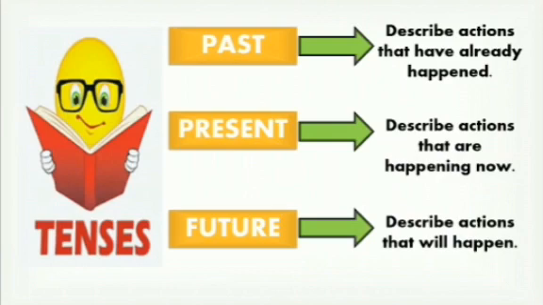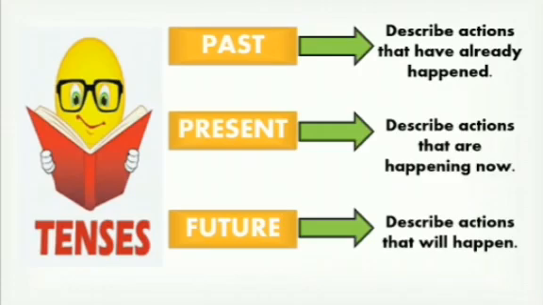Okay, the present tense describes actions that are happening now. The actions which you are doing right now, at this moment, are classified as present tense. For example, what am I doing right now? I am teaching you. So my action of teaching you is the present tense because it is happening right now and it is going on. I am continuously teaching you right now. I have not stopped. My action is not finished. So this is the present tense.